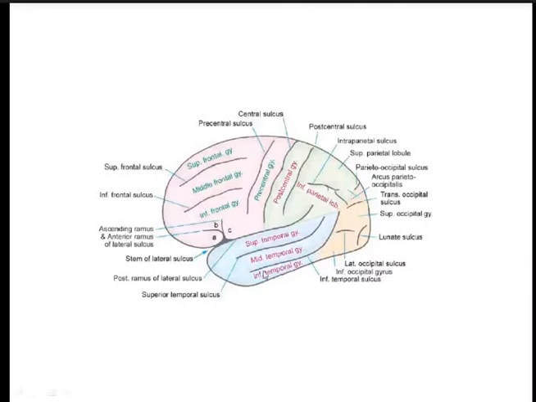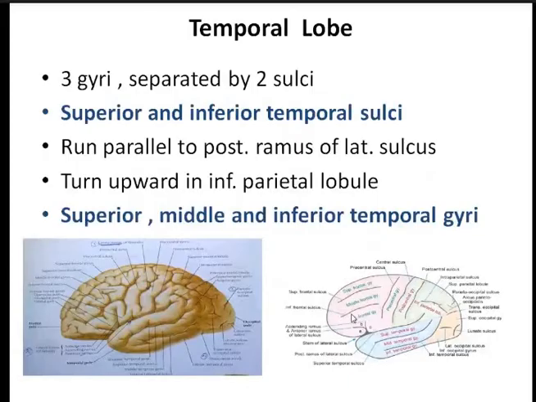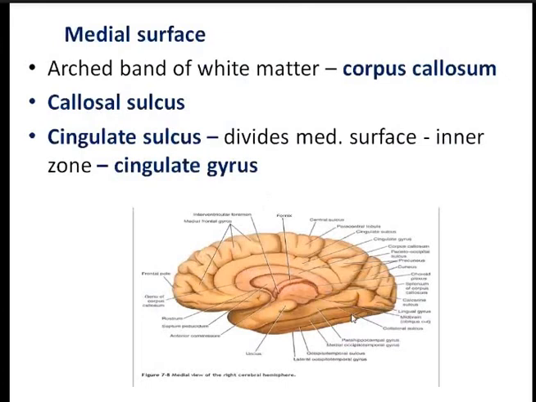Okay, now let's go to the medial surface. This is the medial surface. It is a flat surface and you will also find the corpus callosum here. Just above the corpus callosum there is a sulcus, which is known as the callosal sulcus. So this is the callosal sulcus which lies just above the corpus callosum.